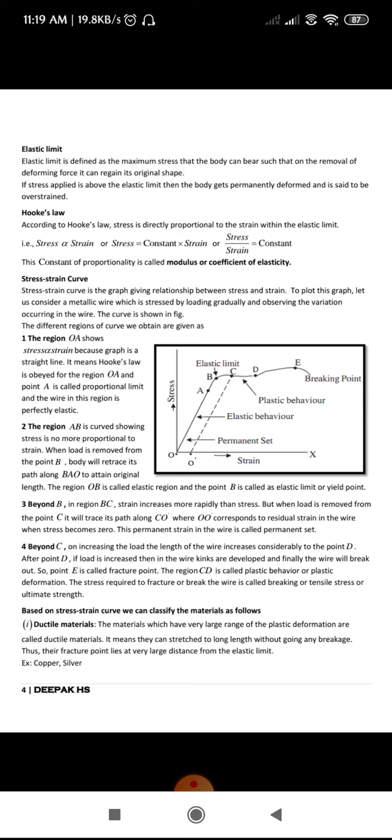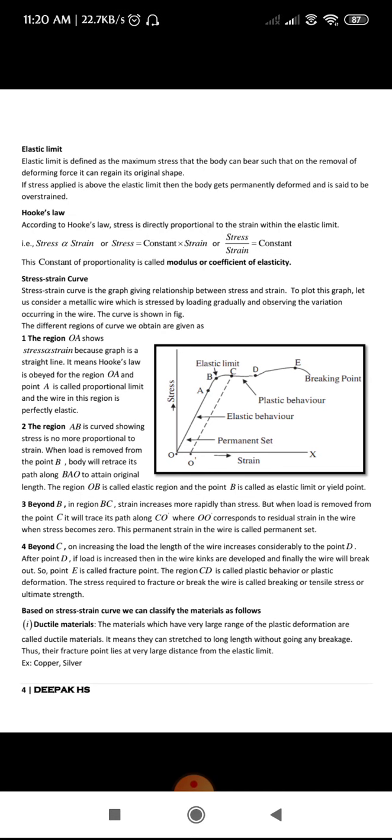Next, coming to Hooke's law. Even this is an important definition, and it will be asked for 1 or 2 marks. So let us see about Hooke's law. According to Hooke's law, stress is directly proportional to the strain within elastic limit. Now you are aware of stress and strain, right? So the stress is directly proportional to strain within elastic limit. That itself is called Hooke's law.